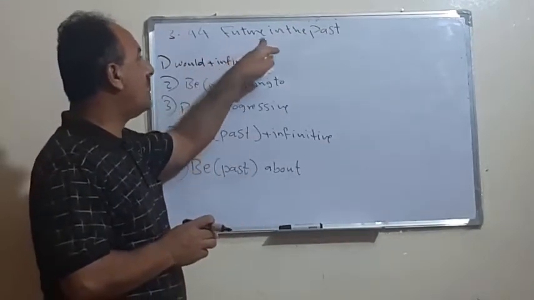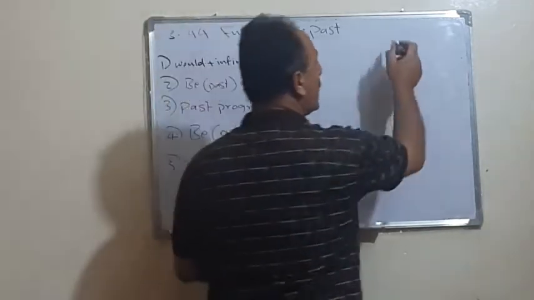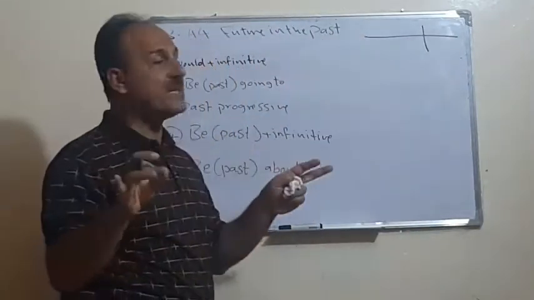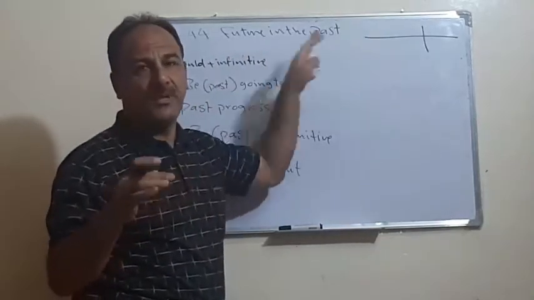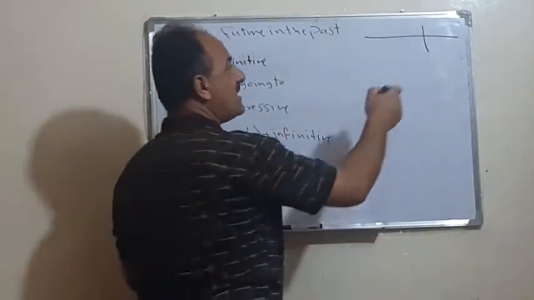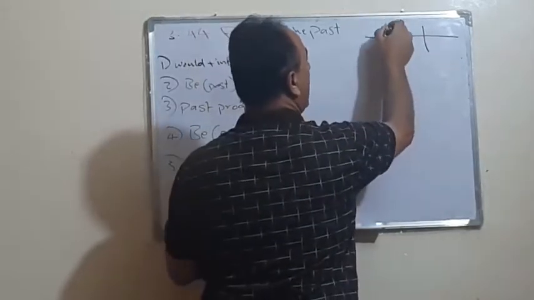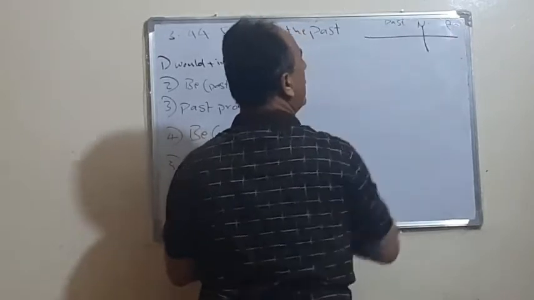In 3.44, we call what we call future in the past. What is meant by future in the past? First, you may see that there is a contrast between how it is possible to be future and how to be the past. Again, this is the line of the time or timeline. This is the past, and this is the future, and this is now in the present.